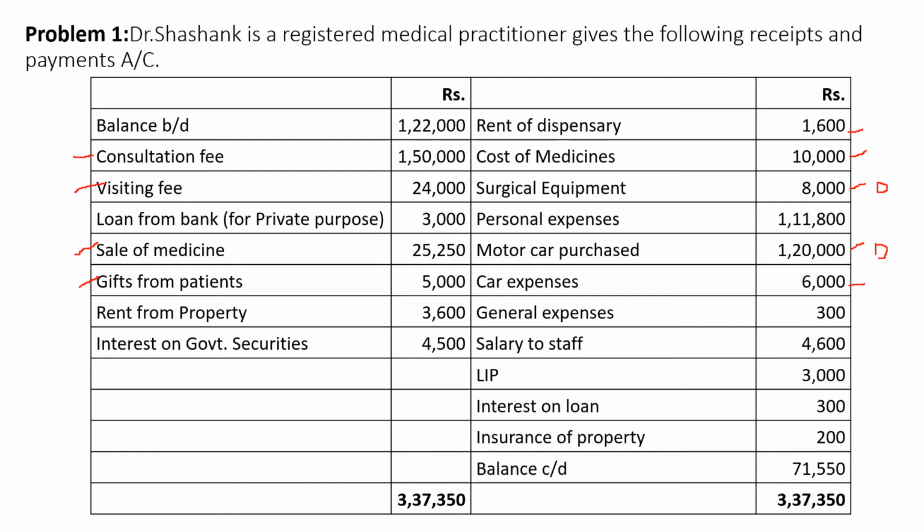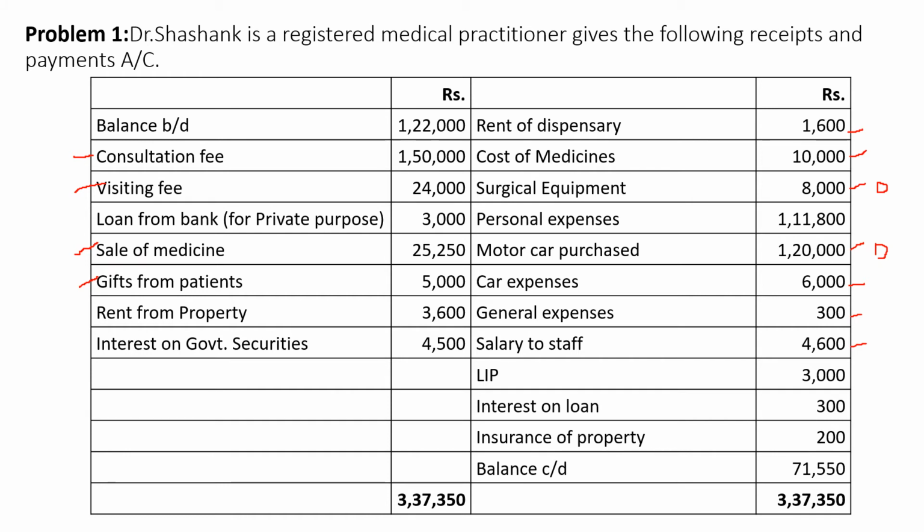And general expenses, that is considered. Salary to staff is considered relating to profession. Life insurance premium, LIP, nothing but life insurance premium, is not relating to the profession, so we are not going to consider it. And interest on loan, as the loan is taken for the private purpose, so interest on loan also becomes not eligible.